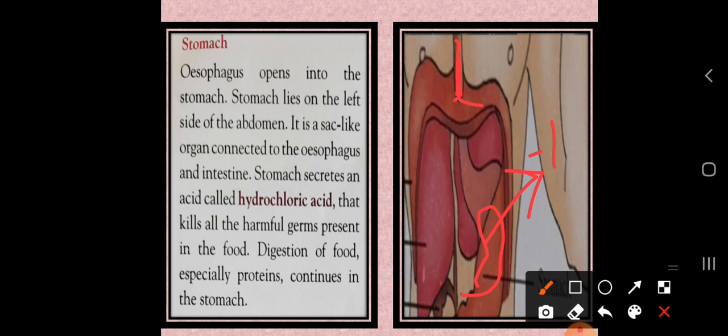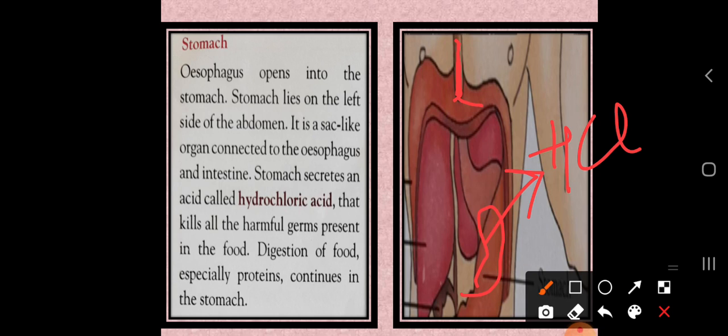Acid is present. Which acid? It is HCl, a very strong acid. Due to the presence of this acid, whatever germs are there in the food, this acid will kill them.